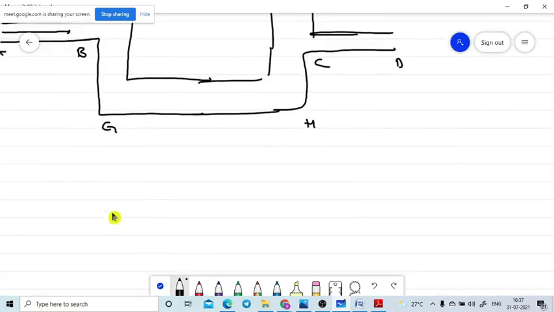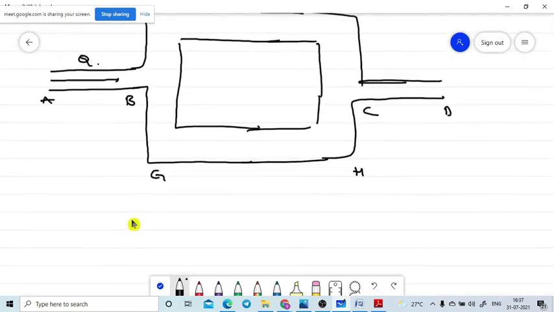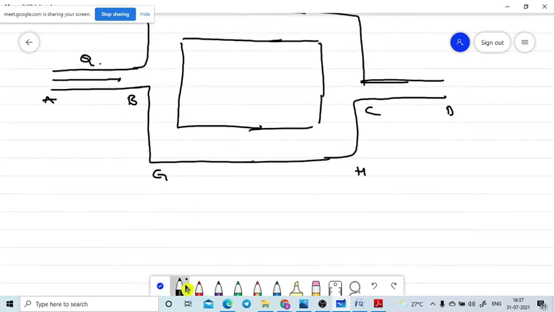Let me write that condition here. The condition is that the length of tube LAB is equal to the length LCD, and it is half of the length LEF and half of the length LGH.